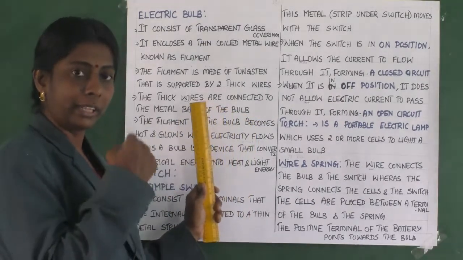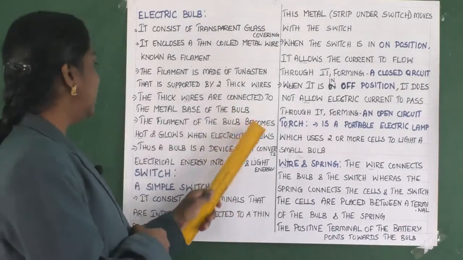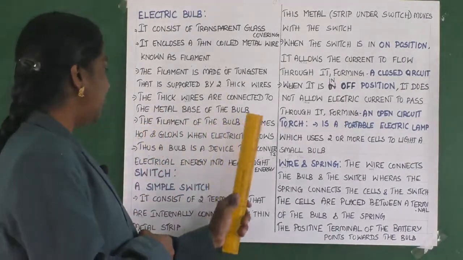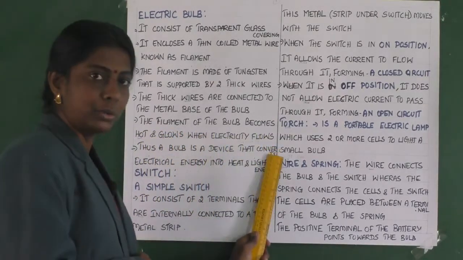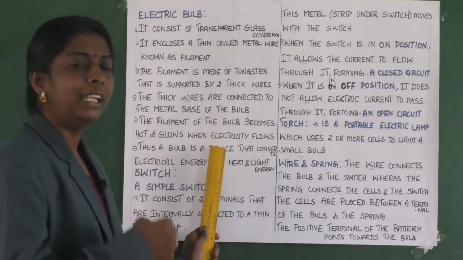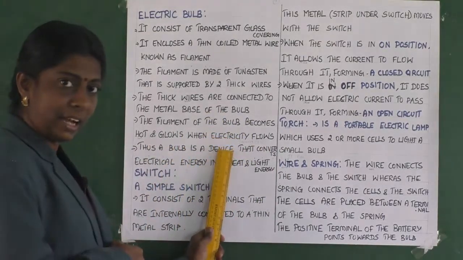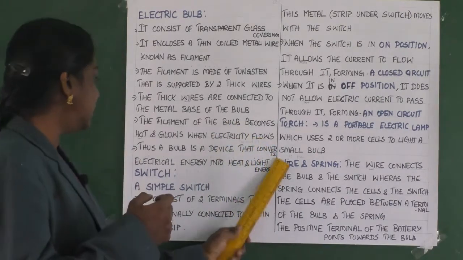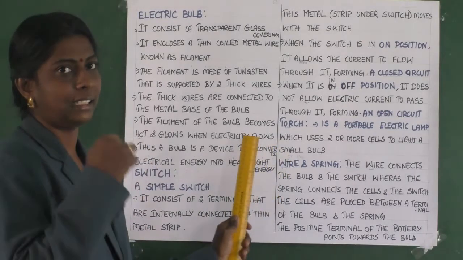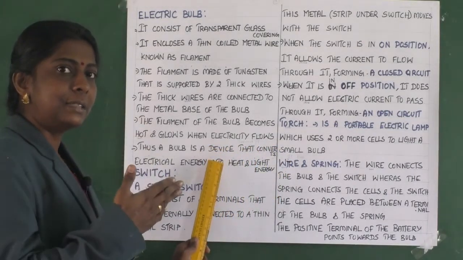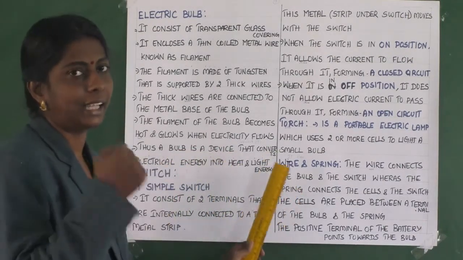The filament becomes hot and glows when electricity flows. Thus, a bulb is a device that converts electrical energy into heat and light energy.